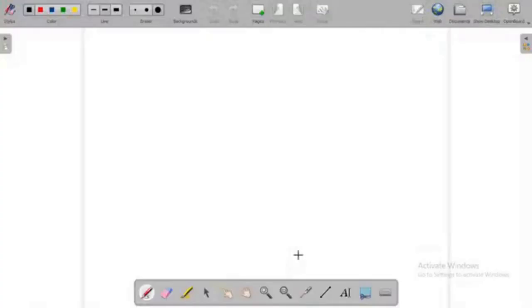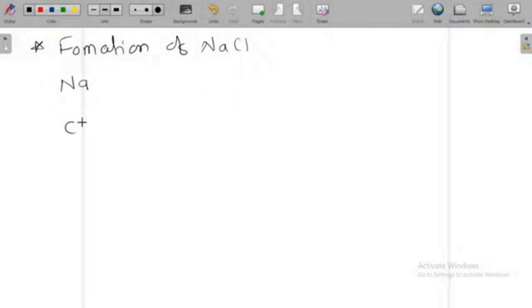Okay, so formation of sodium chloride. If you see sodium chloride, there are two elements or two atoms. One is sodium and the other is chlorine.